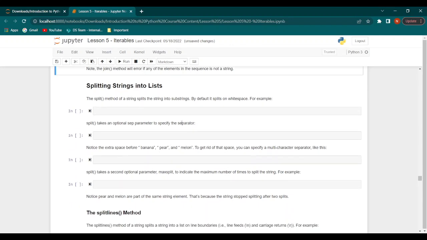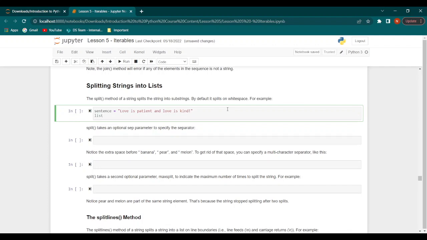So we will now look at how to split strings into lists. To do this, we use the split method. This would split the string into substrings, and by default, it splits on the white space. So let's have a look at an example. Let's say we have a sentence. Love is patient and love is kind.